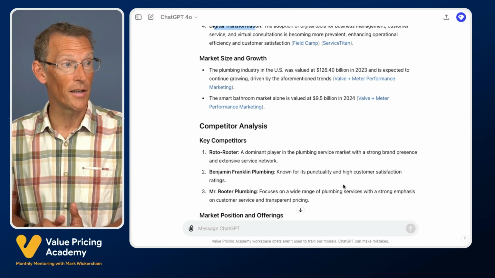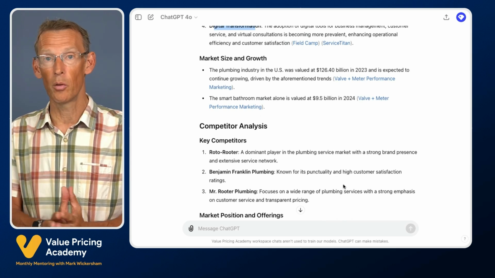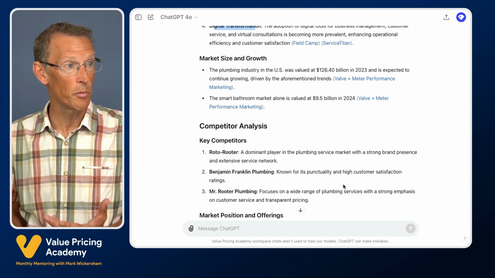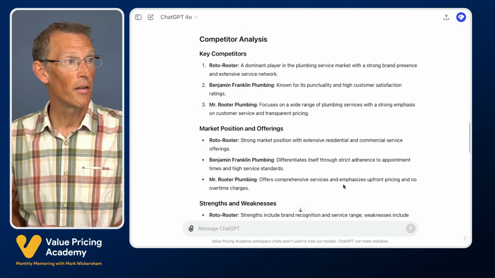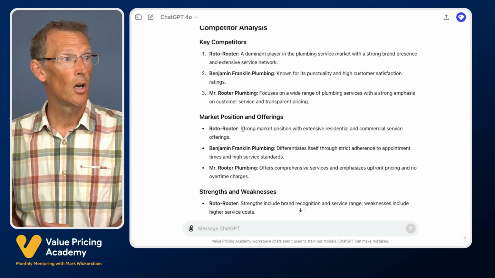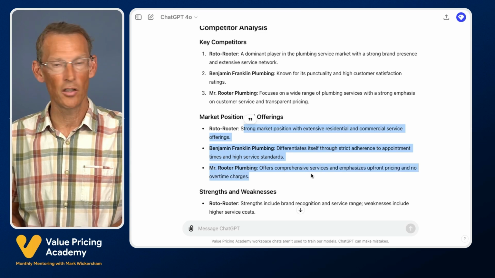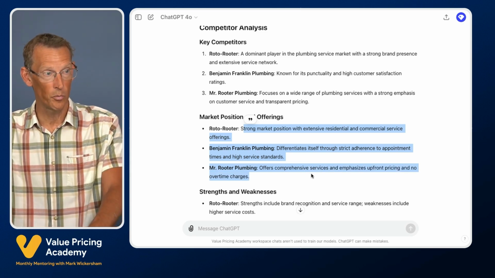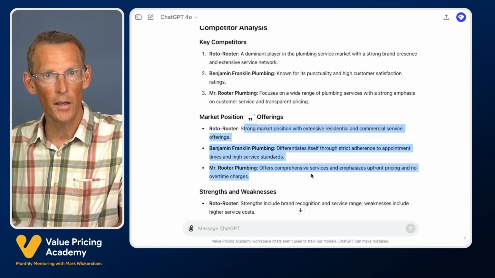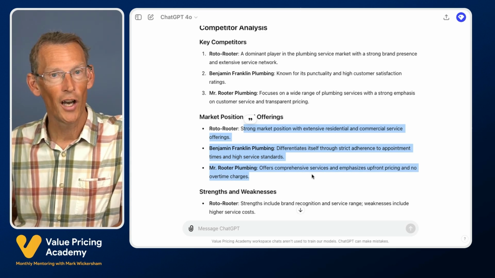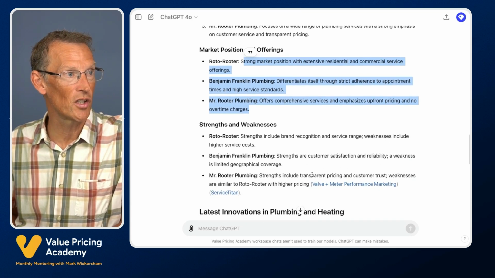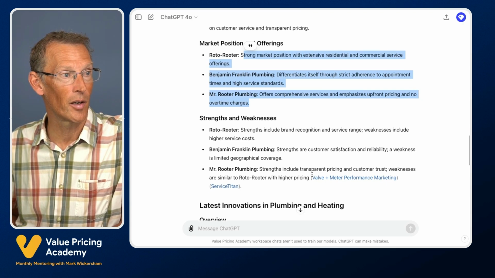We've got competitor analysis. So it's identified some potential competitors for this particular business, Granite State Plumbing. We've got Benjamin Franklin and Mr. Rooter Plumbing. Then we've got some stuff around market position and offerings. So we can see what are the strengths of these competitors? What do they do which are strengths, which would demonstrate to our client that we have really done some homework and we're interested in their business. We've got some strengths and weaknesses of those particular competitors.